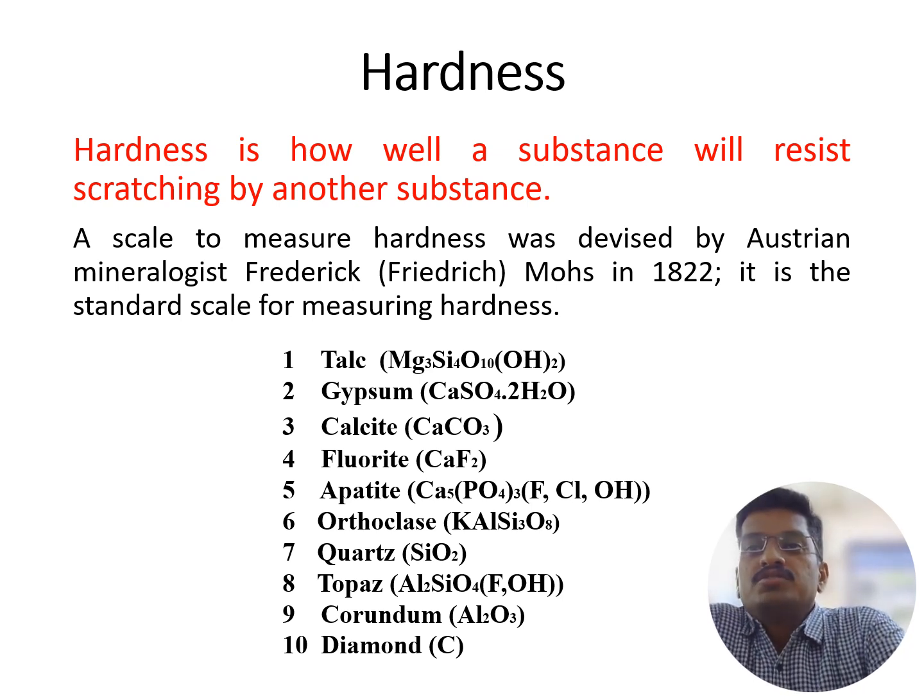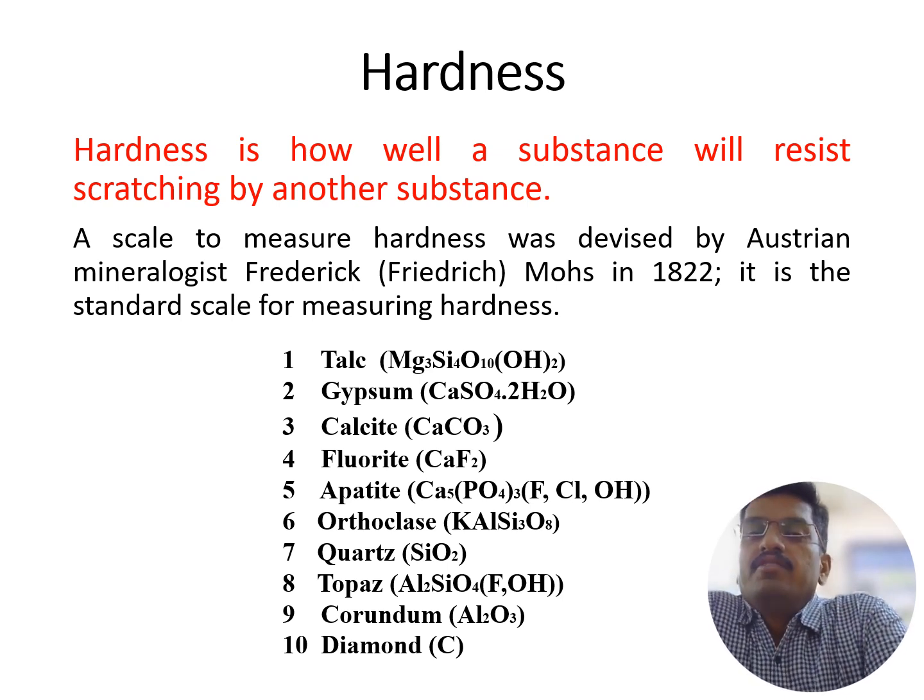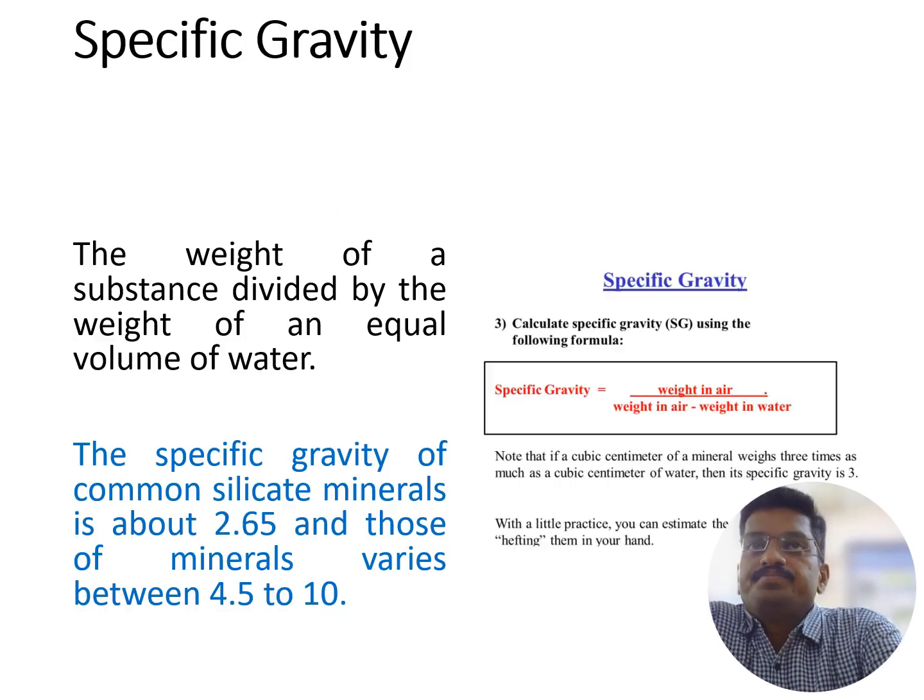topaz is denoted for 8, and quartz has a hardness of 7, orthoclase has a hardness of 6, and apatite has a hardness of 5, fluorite has a hardness of 4, and calcite has a hardness of 3, gypsum has 2, and talc has the least hardness, 1.